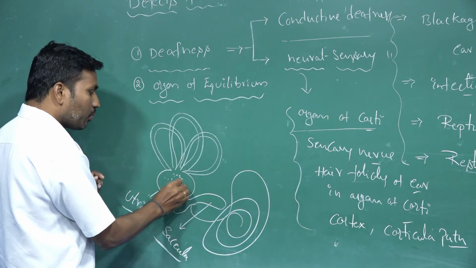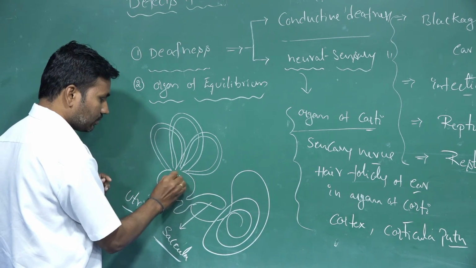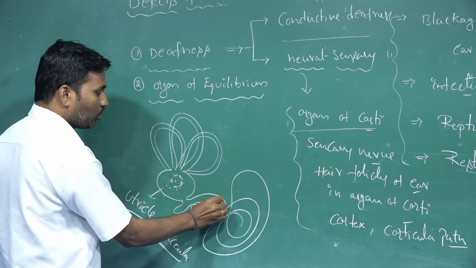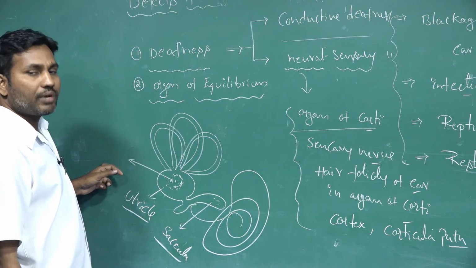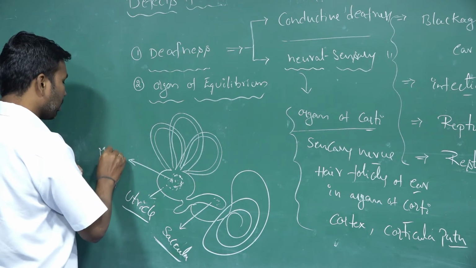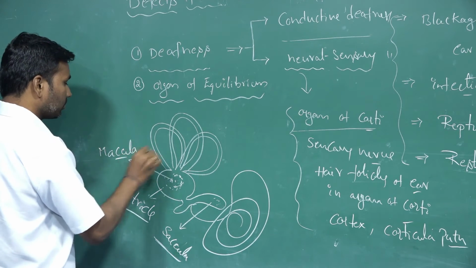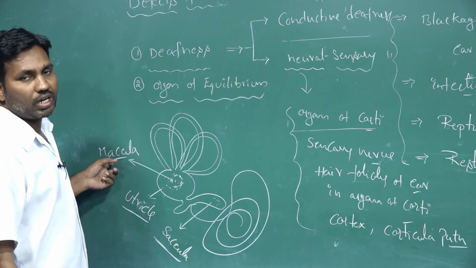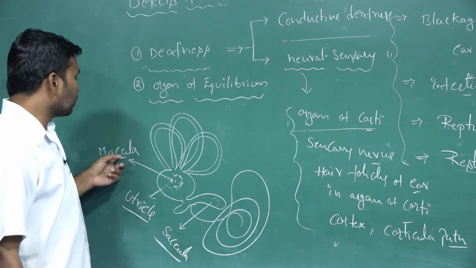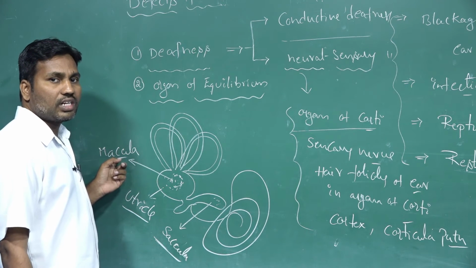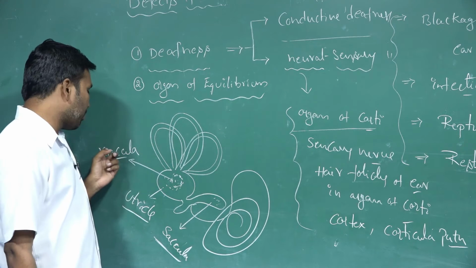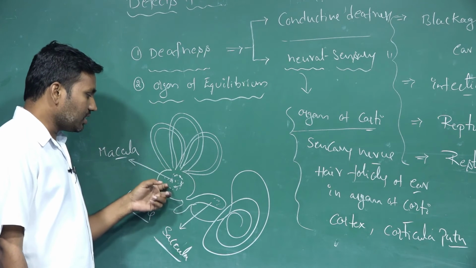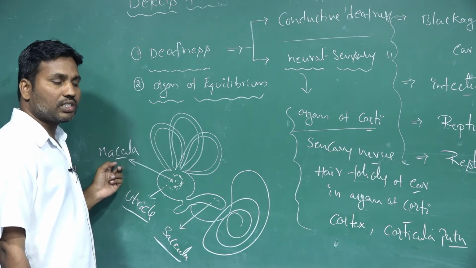At a particular portion of the utricle and the saccule, sensory receptors are presented. They are called the macula. So macula receptors are presented. Macula receptors are mechanoreceptors. These are nothing but mechanoreceptors. In the macular region, the mechanoreceptors are present.